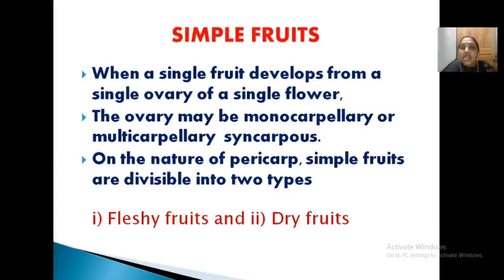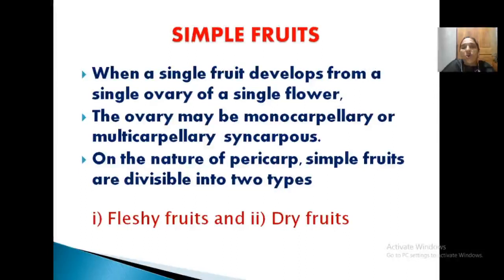When a single fruit develops from a single ovary of a single flower, remember, only one flower, its one ovary develops into one fruit. Understood? So it develops from a single ovary, single flower, and one fruit. That is simple fruit. And the ovary may be monocarpellary, meaning only one carpel, or multicarpellary, syncarpous, what you studied already in the first classes. What is syncarpous and what is apocarpous? Syncarpous means carpels are fused. So it may be monocarpellary or multicarpellary, but it is syncarpous.